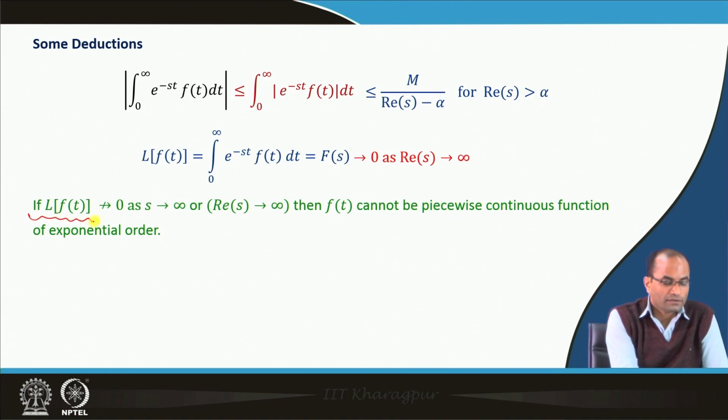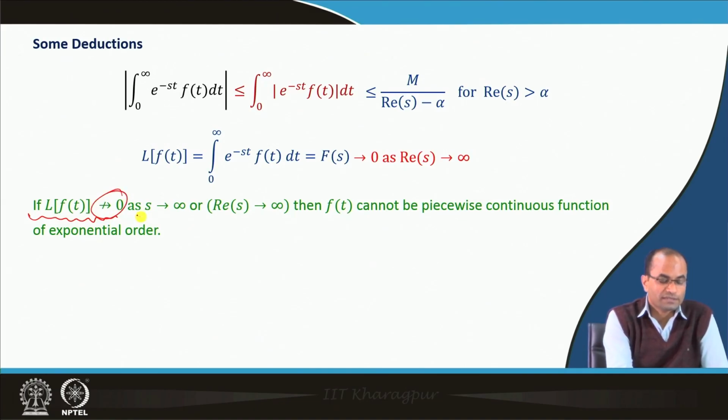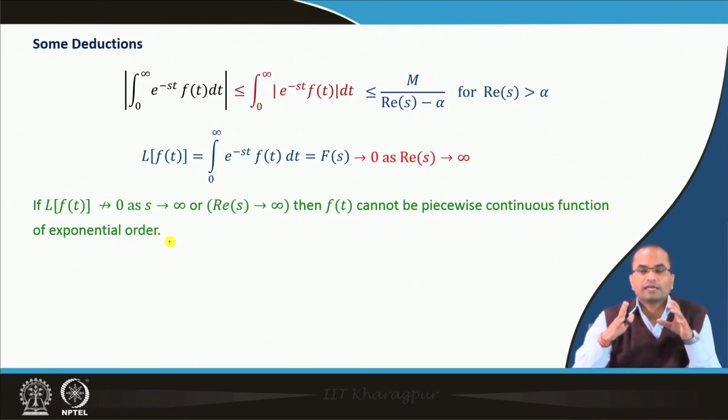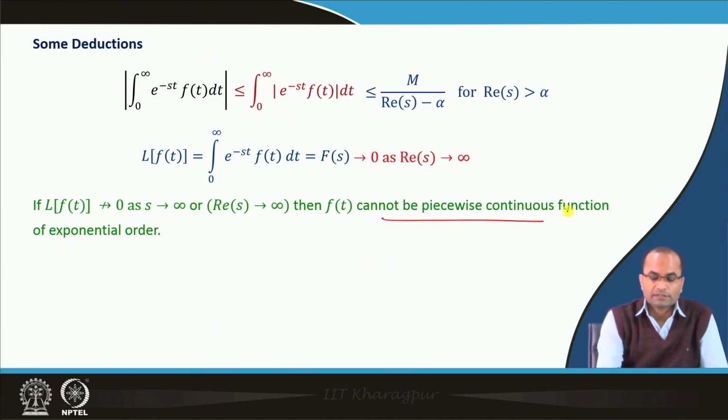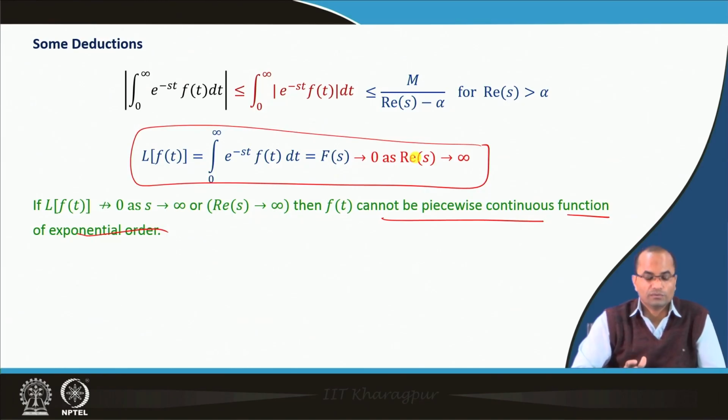So, if we find that the Laplace transform of f(t) does not go to 0 as s goes to infinity, then f(t) cannot be a piecewise continuous function of exponential order. We should understand this, because we have proved that if f is a piecewise continuous function of exponential order, then the Laplace transform will go to 0 as real s goes to infinity.